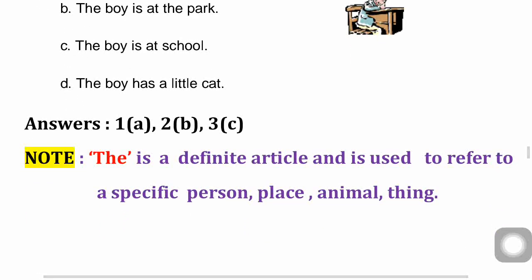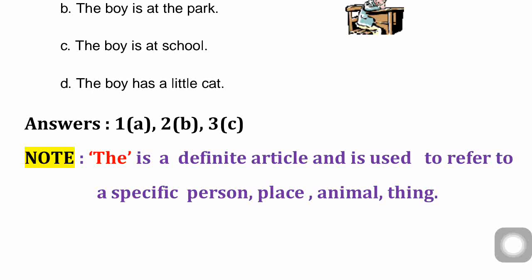Here I just want to specify one small note. I already specified it in articles also. The is a definite article and is used to refer to a specific person, place, animal, or thing. Okay.